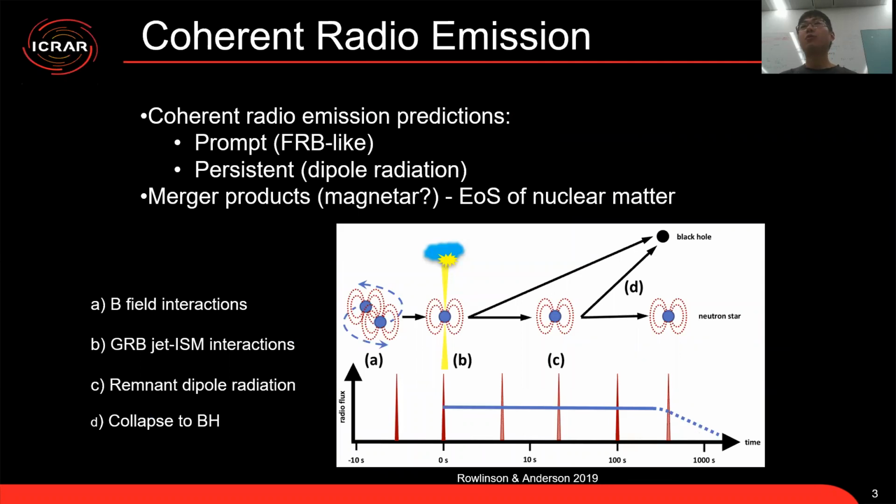Here are several models that predict coherent radio emission for such a compact binary merger, such as the interaction of the magnetic fields of neutron stars, or the GRB jet interacting with the interstellar medium. If a supermassive magnetar is formed by the merger, it can produce some dipole radio emission. And finally, when the magnetar collapses to a black hole, it can produce a bright prompt radio emission.